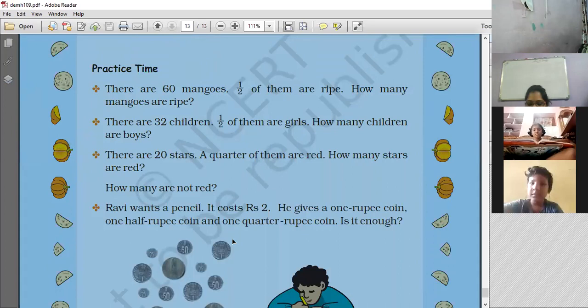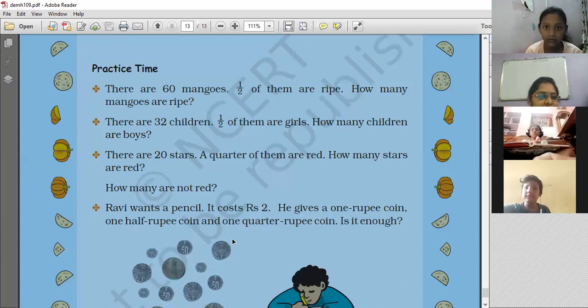There are 60 mangoes. So how many mangoes are there? 60, ma'am. Half of them are ripe. Half of them are 30, ma'am. Very good. 60 divided by 2 is 30. So 30 are ripened.